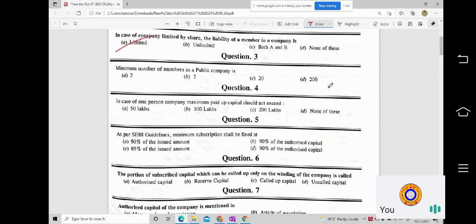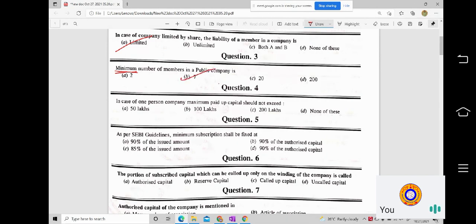They have asked us only the minimum number of members. So, which is the right answer? Very good. So, option B is the correct answer.